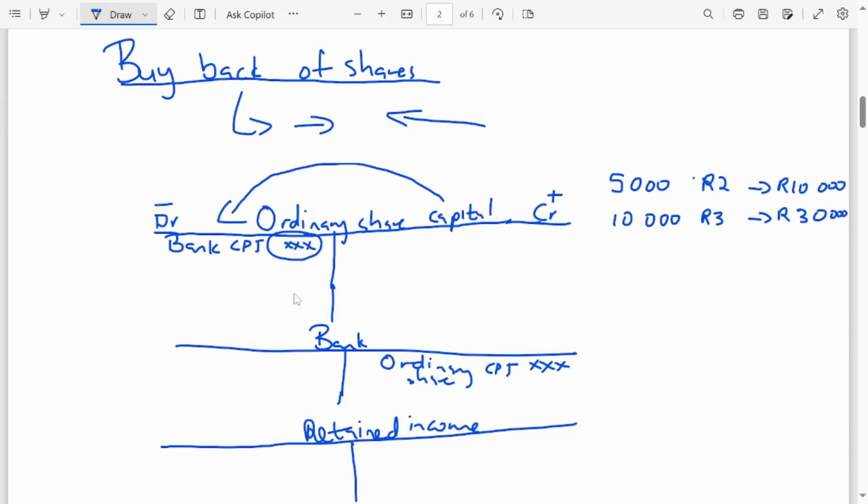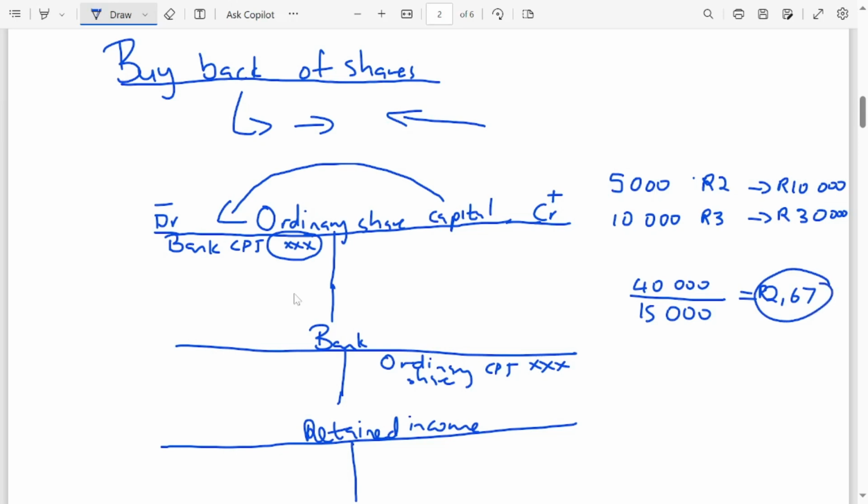Now we want to find the average price. So 10,000 plus 80,000 is going to be 90,000 divided by 15,000 shares, so the average price here is 2 rand 67 cents.